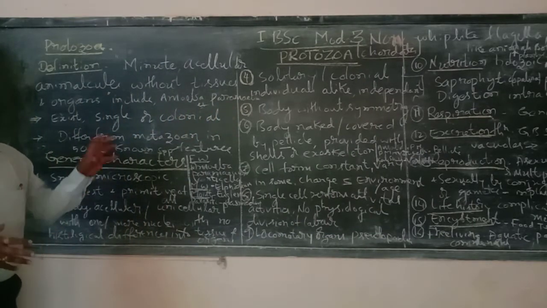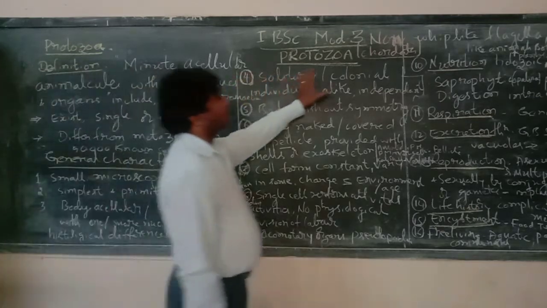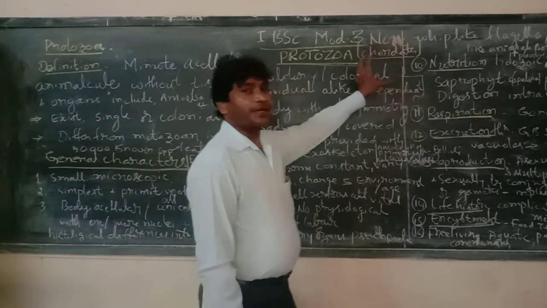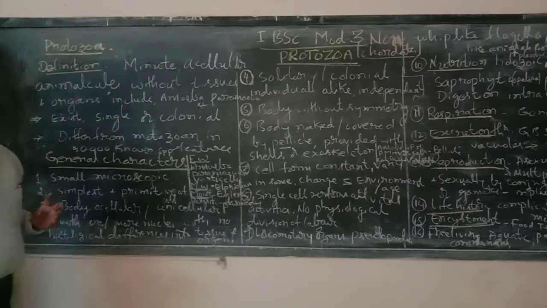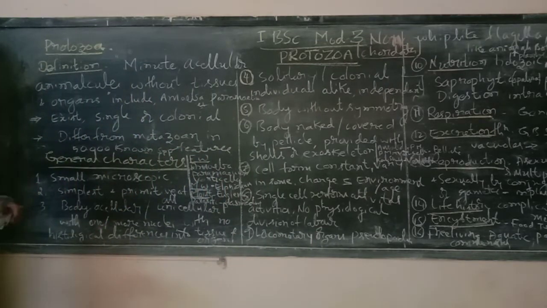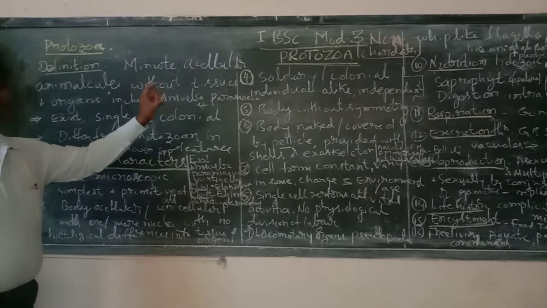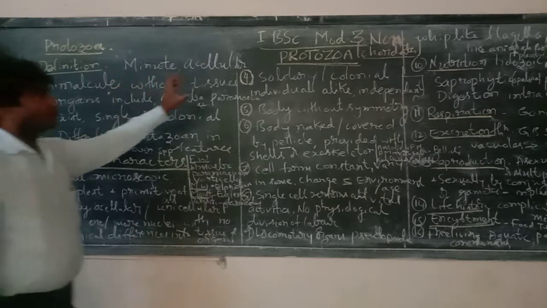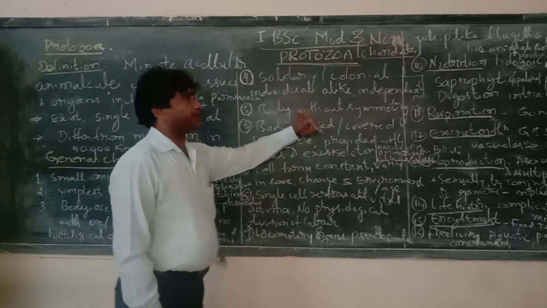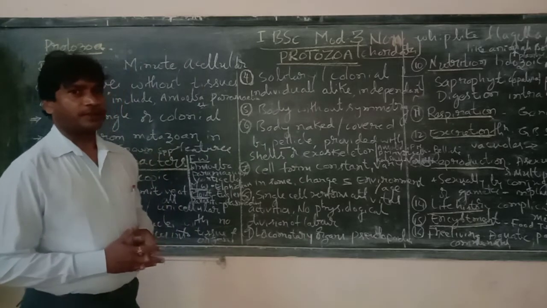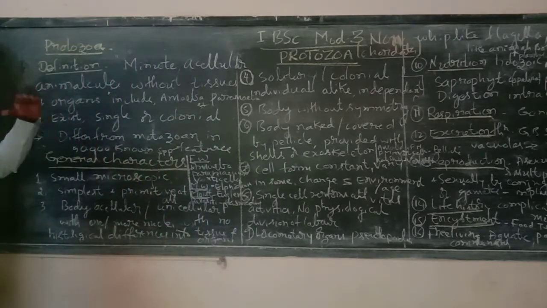Now I take up module 3, non-chordates. In non-chordates, we are going to study a number of phyla, starting with the protozoa. Now I take up the first phylum, Protozoa. Proto means primitive, zoa means animal. As far as this phylum is concerned, protozoans are minute acellular animalcules.